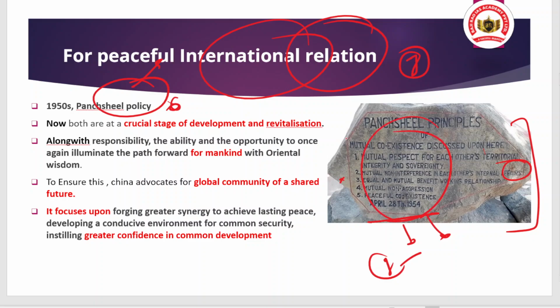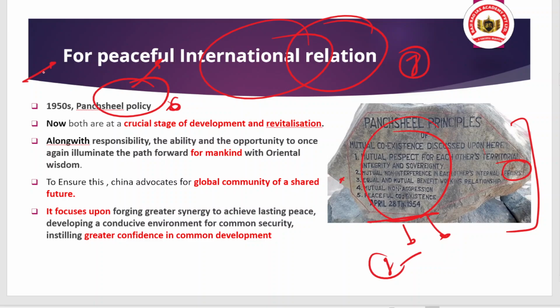So how sonorous these keywords look, but does China follow them? Actually not. If you take the examples of recent incidents, we have initiated the Panchsheel policy, but in actual fact they are violating it. This article is talking about positive relations, but actually they are not following what they are preaching. So that is the point.